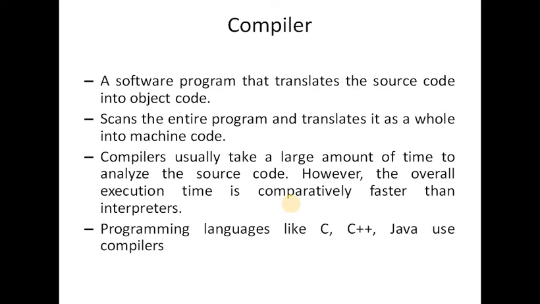Before choosing a compiler, the user has to identify first the instruction set architecture, known as ISA, the operating system and the programming language that will be used to ensure that it will be compatible. Compilers include C, C++, Java and others, and usually a compiler takes a large amount of time to analyze the source code.